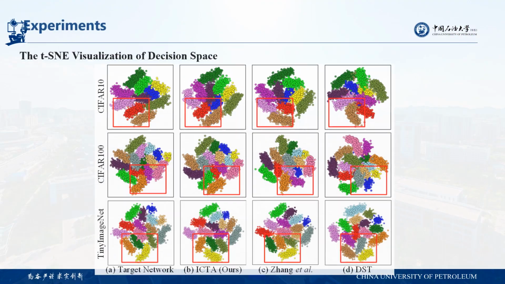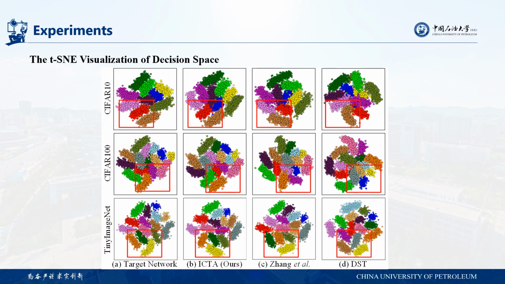Then we exhibit the t-SNE visualization of the decision space of the models. Our ICTA has a very similar topology to the target model, in contrast to all the other methods, which are very different from the target model.